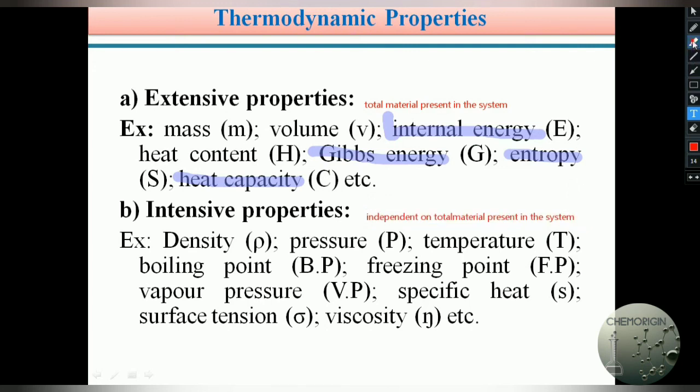For example, density, pressure, temperature, freezing point, specific heat. All these are generally independent of the quantity of material present in the system. Whether the system contains a large quantity or a small quantity, its density remains constant. Its pressure is constant, and its temperature does not vary. Boiling point as well. So the properties which are independent of the total material present in the system are known as intensive properties.